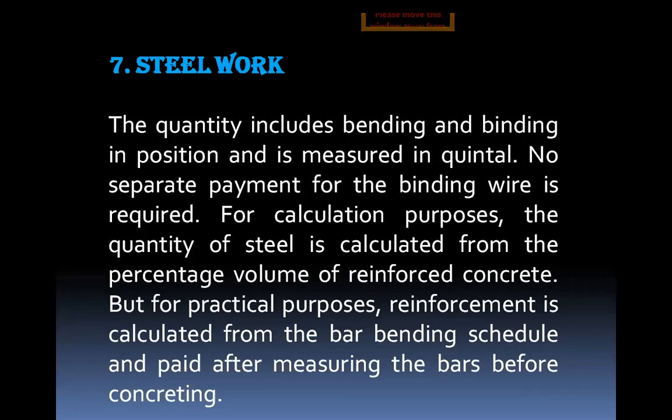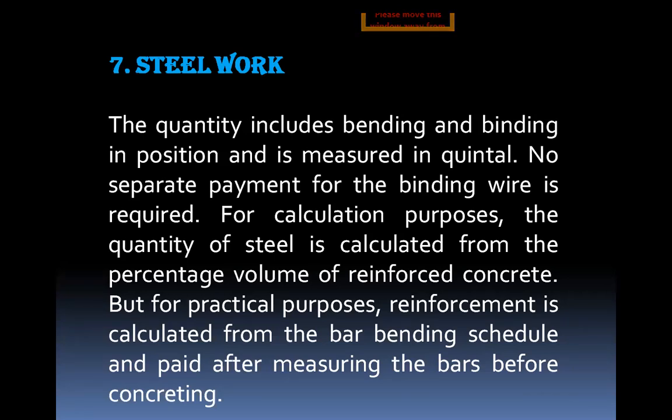Next one, seventh one is the steel work. The quantity includes bending and binding of reinforcement, and it is measured in quintals. So here steel work is measured by quantity, how many tons, how many kgs, and it is measured in tons or kgs.